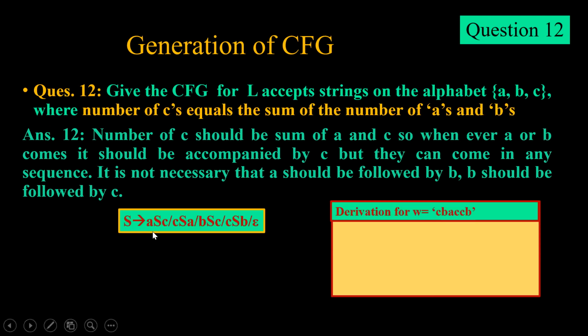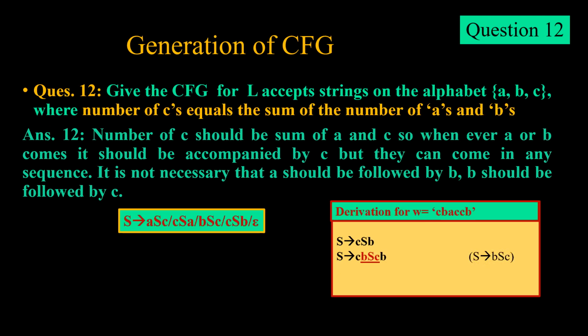We are considering S tends to aSc or cSa, bSc or cSb. So whenever a or b comes, maybe before c, maybe after c, it should always be accompanied by c. So we are trying to give the derivation for cbaccb. Here number of c is 3, number of a is 1 and number of b is 2. So we have basically a1, b2, c3.